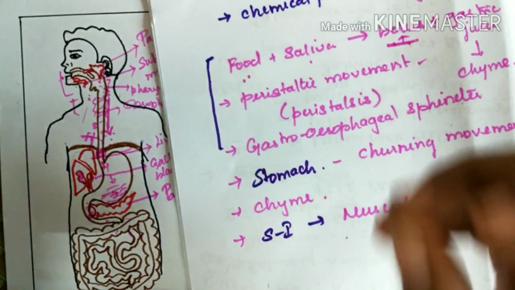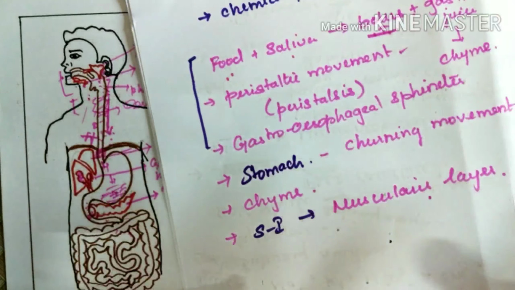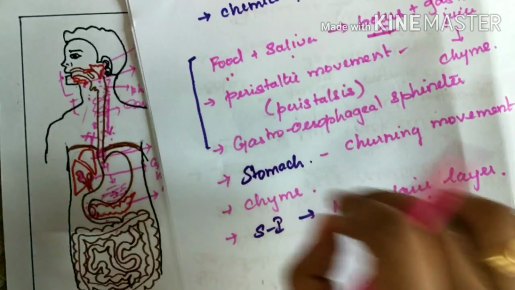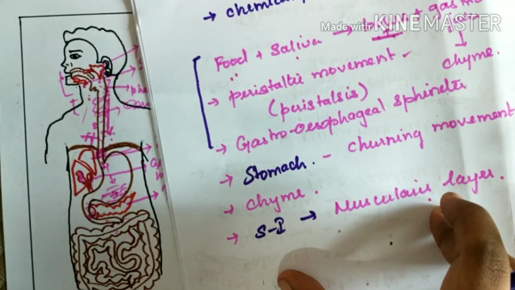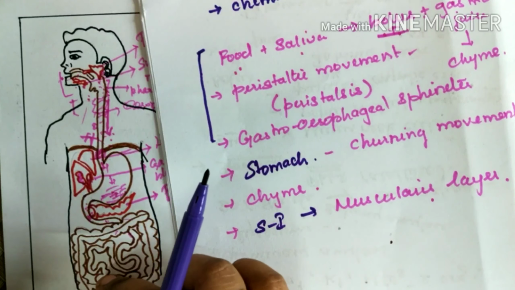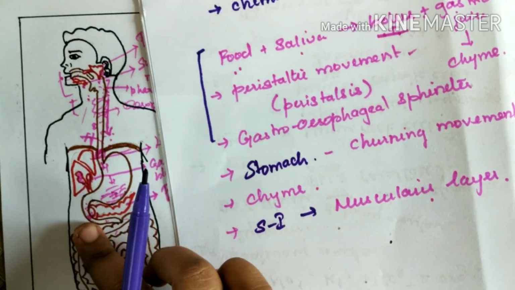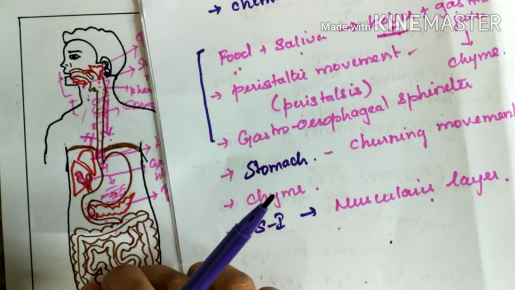This only does the movement by which the food, that is the chyme, gets mixed. Fine. So this is all the mechanical process till the small intestine. Then the food moves to the large intestine, and finally the food gets stored in the rectum.